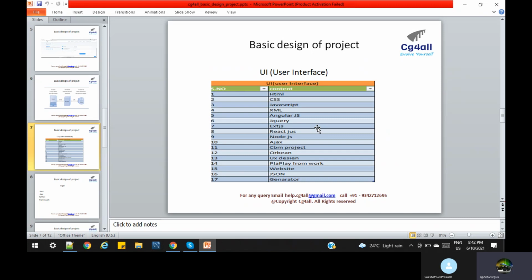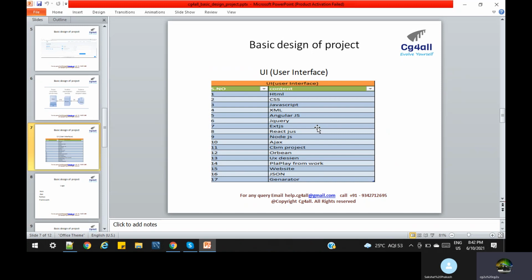But sometimes you want to prepare the cake at home, so your mom goes and purchases all the things and makes it. But ready-made, a framework is a kind of ready-made thing, and a library is also a kind of ready-made thing, but there is a difference that we will discuss later. So we have AngularJS, jQuery, ExtJS, and React.js, which many projects are using.